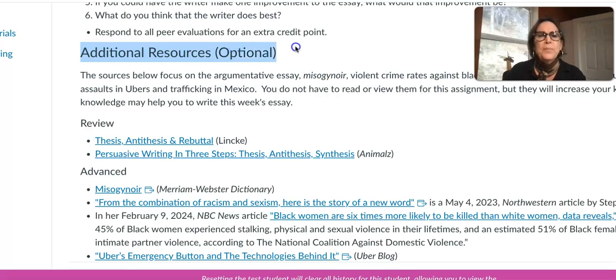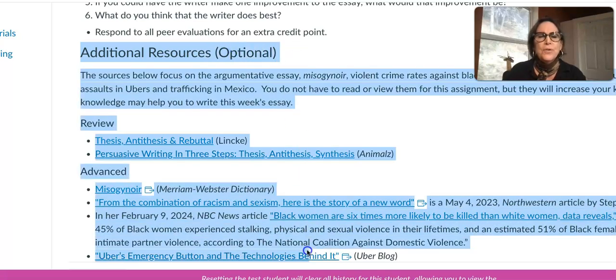This is optional. You do not have to read or view this information, but I think it will help you to write this essay, to really think about that topic of Daniel Piedra Garcia and Phoebe Copus, this Uber shooting that is so tragic that we discussed when we completed writing exercise 3. This will really help you a lot.